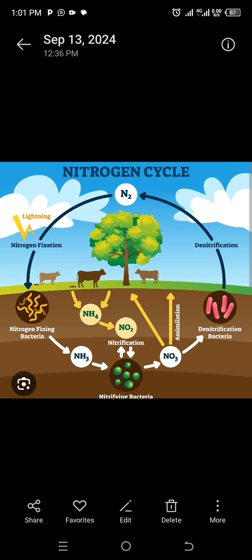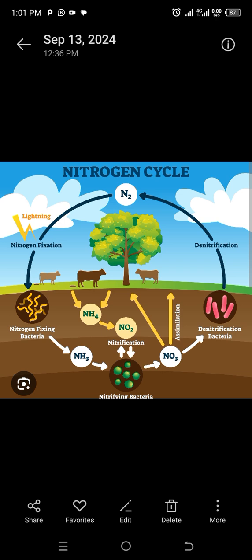The nitrates from the atmosphere, dead organisms, and the soil will then be converted back to nitrogen gas by denitrifying bacteria, and the cycle will begin again.